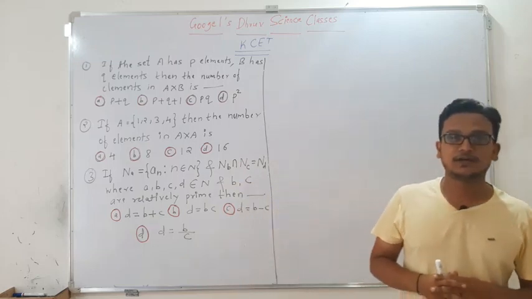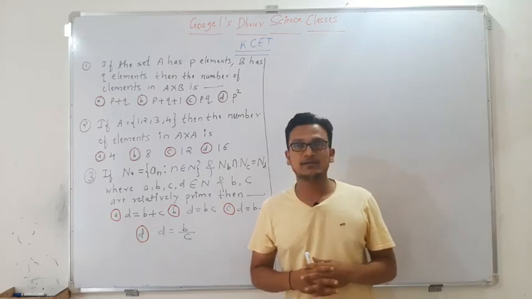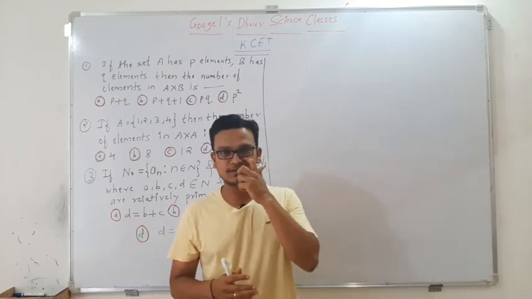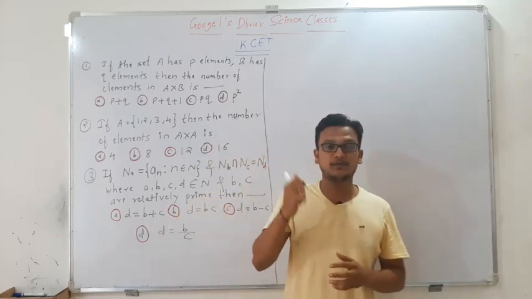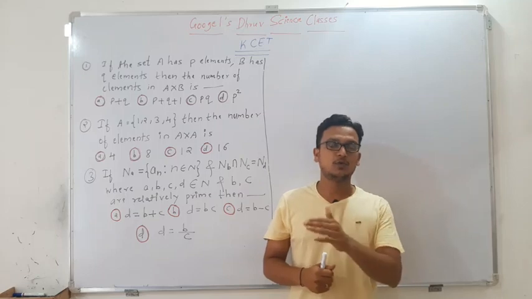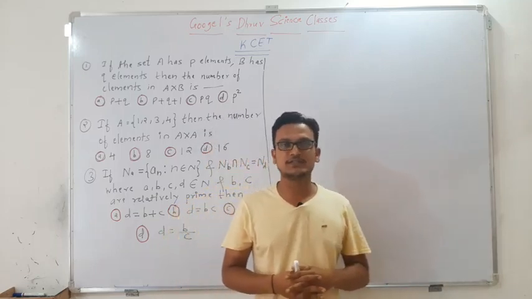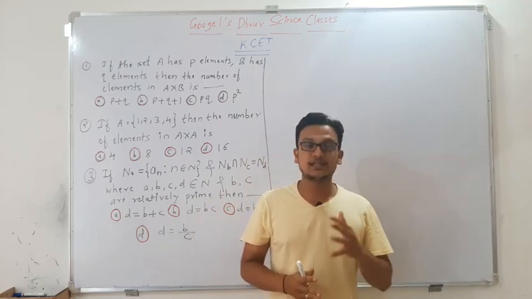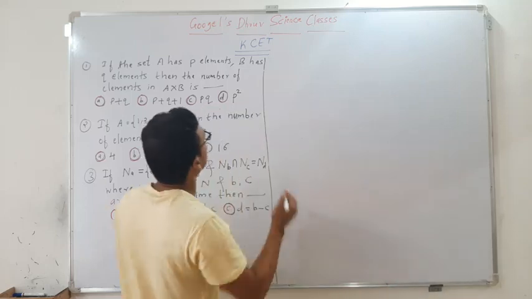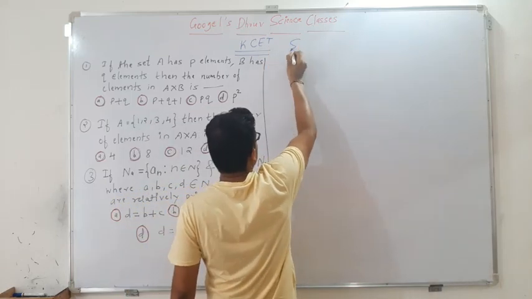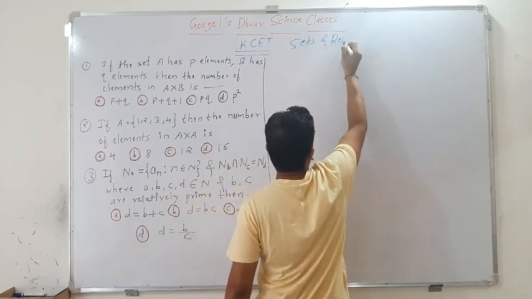So as you know, in the question paper pattern, from the first year we will be having 35 to 40% of the first year syllabus, whereas the remaining 65 or you can say 60% is from the second year syllabus. So more weightage is on the second year syllabus, but you should not ignore the first year syllabus. So today in this lecture we will start with the first topic, that is sets and relations.